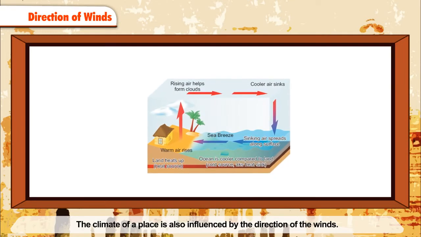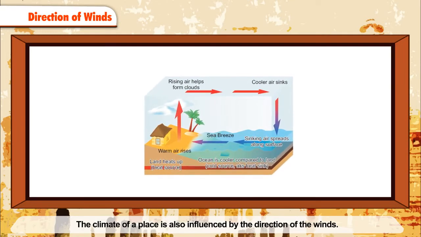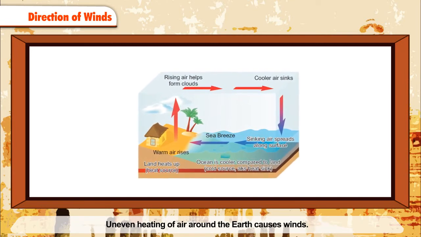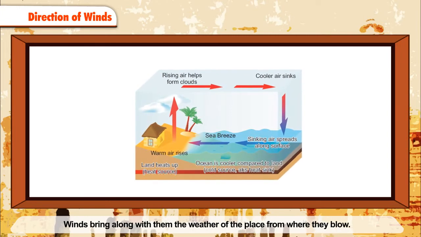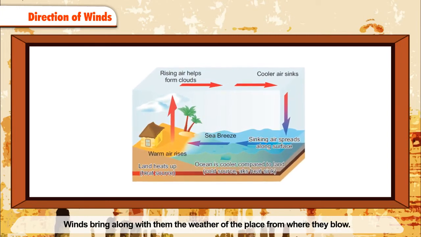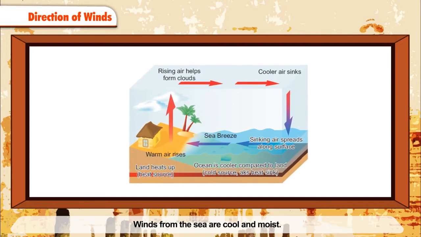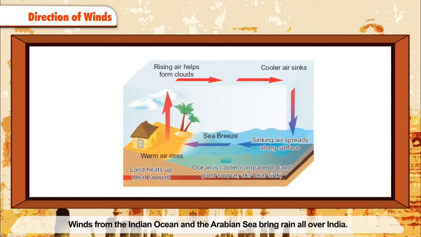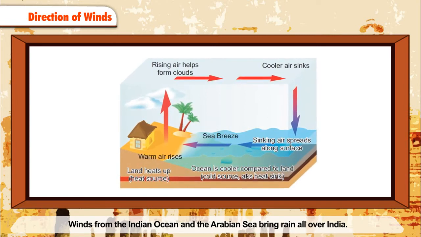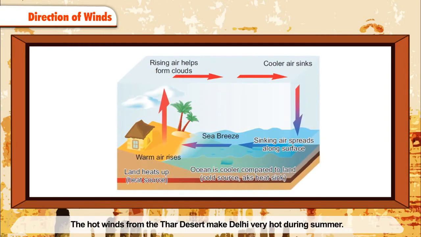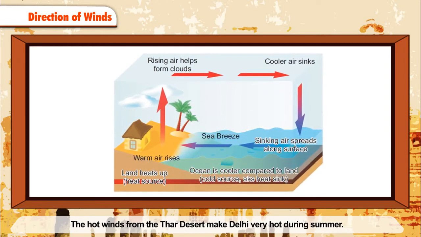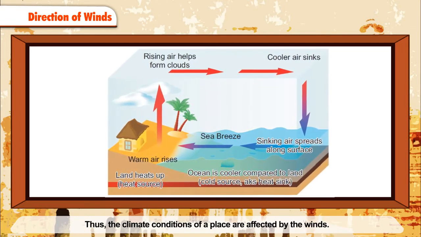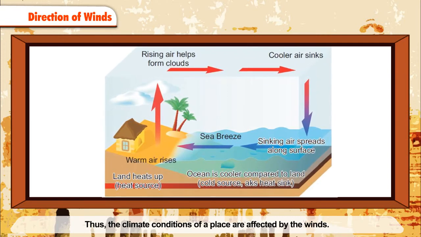Direction of winds. The climate of a place is also influenced by the direction of the winds. Uneven heating of air around the earth causes winds. Winds bring along with them the weather of the place from where they blow. Winds from the sea are cool and moist. Winds from hot areas raise the temperature. Winds from the Indian Ocean and the Arabian Sea bring rain all over India. The hot winds from the Thar Desert make Delhi very hot during summer. Thus, the climate conditions of a place are affected by the winds.